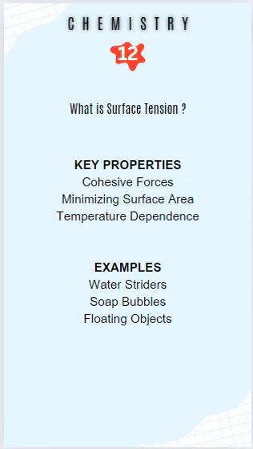Another property is minimizing surface area. Surface tension causes the liquid to minimize its surface area. This is why small droplets of liquid tend to form spherical shapes, as a sphere has the smallest possible surface area for a given volume.